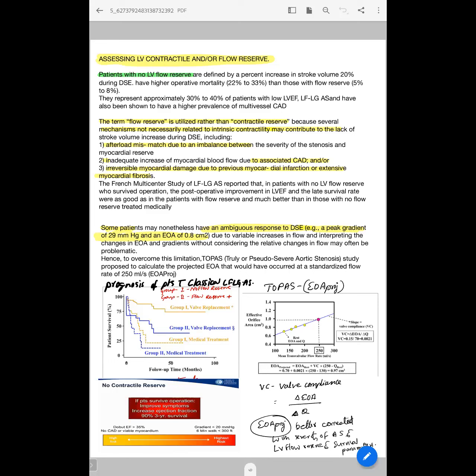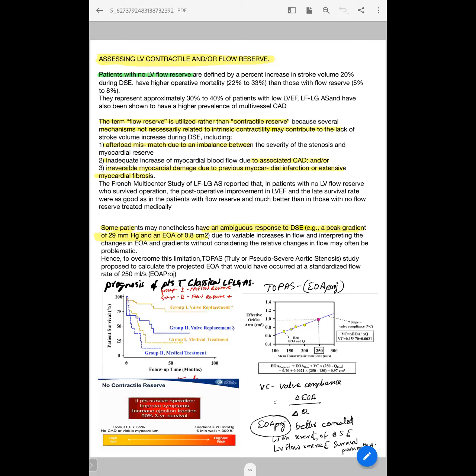There was one study which reported that in patients with no flow reserve who survived the operation, there was a post-operative improvement in LVEF, and late survival was good in patients with flow reserve and much better than in those with no flow reserve treated medically. So even though patients with no flow reserve have higher risk with surgery, if they successfully undergo surgery and survive, the chance of survival is much better compared to patients kept on medical treatment only.